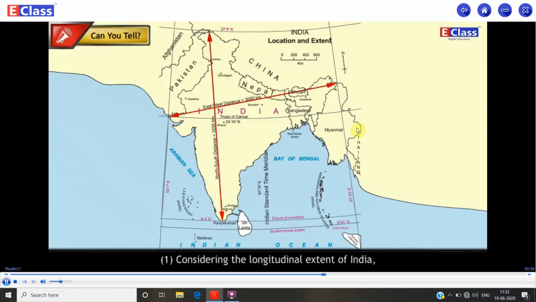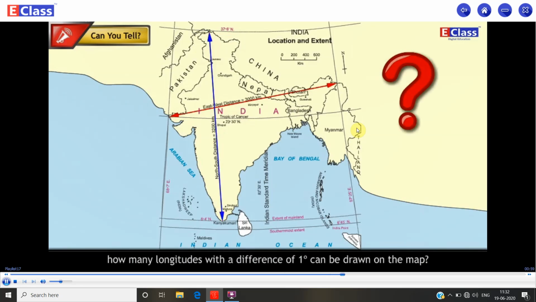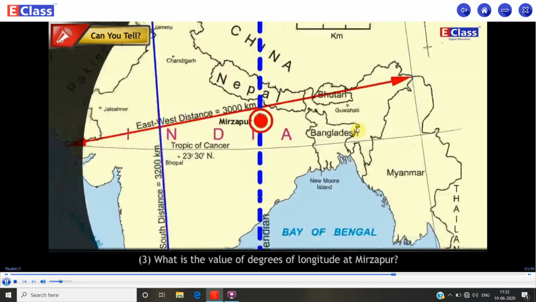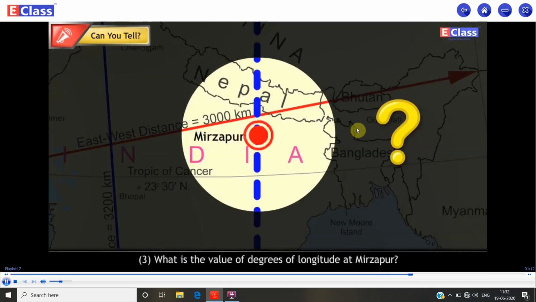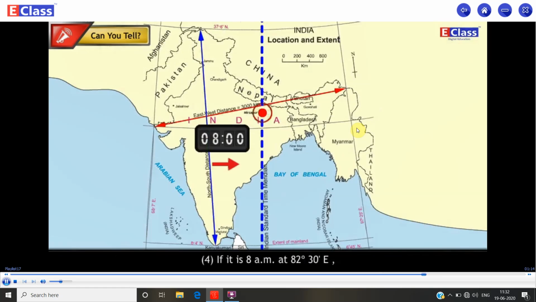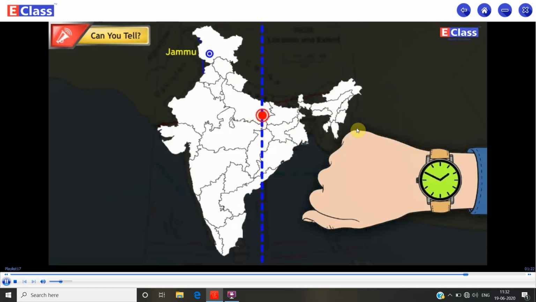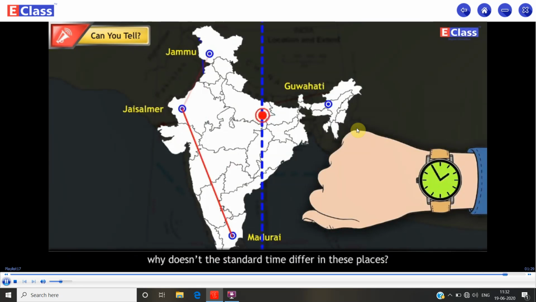Considering the longitudinal extent of India, how many longitudes with a difference of 1 degree can be drawn on the map? By how many minutes do two consecutive longitudes differ? What is the value of degrees of longitude at Mirzapur? If it is 8 am at 82 degree 30 minute E, what would be the time in their clocks at the following places? Jammu, Madurai, Jaisalmer, Guwahati. Though the distance between them is more, why doesn't the standard time differ in these places?